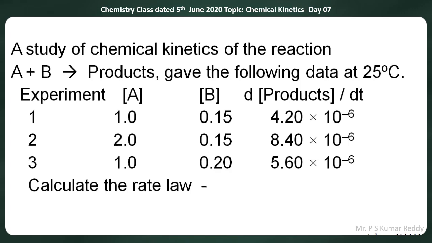Rate is given. Three experiments are done. Concentration of A: 1.0 moles per liter, 2.0 moles per liter, again 1.0 moles per liter. Concentration of B: 0.15, 0.15, 0.20.